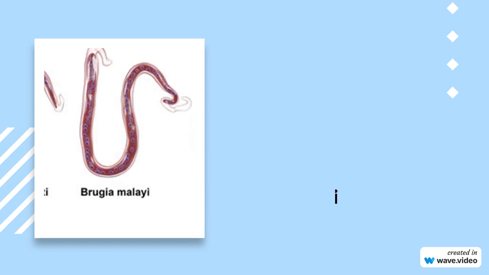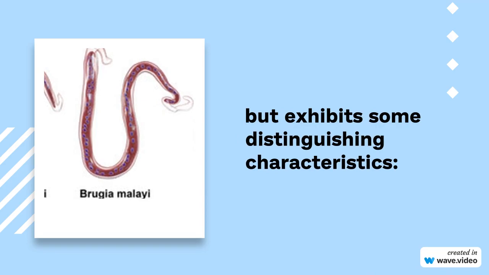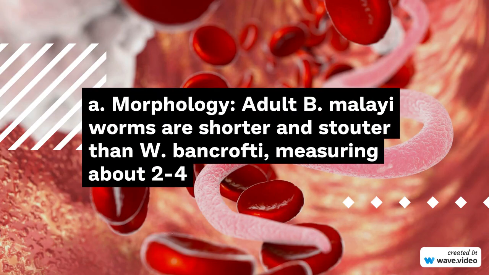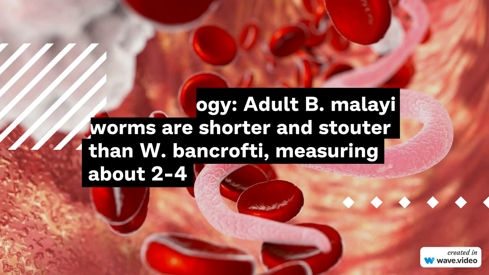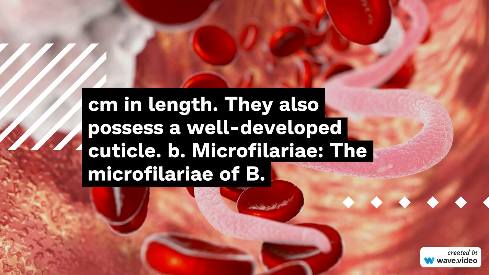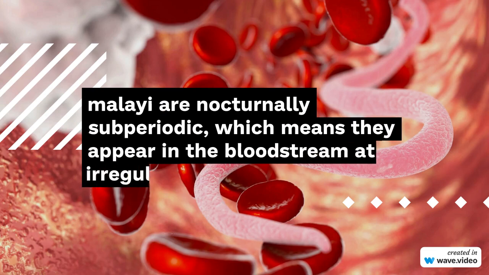It is closely related to W. bancrofti but exhibits some distinguishing characteristics. A. Morphology. Adult B. malayi worms are shorter and stouter than W. bancrofti, measuring about 2 to 4 centimeters in length. They also possess a well-developed cuticle.